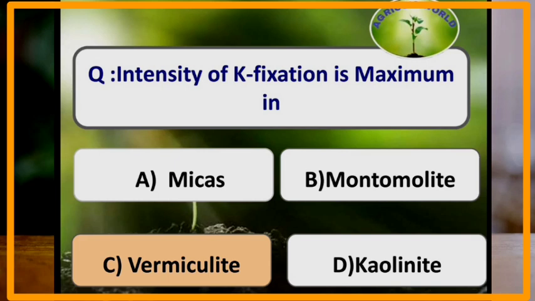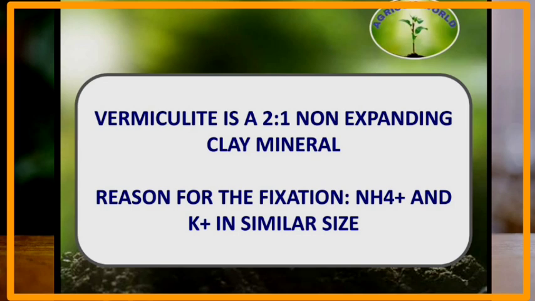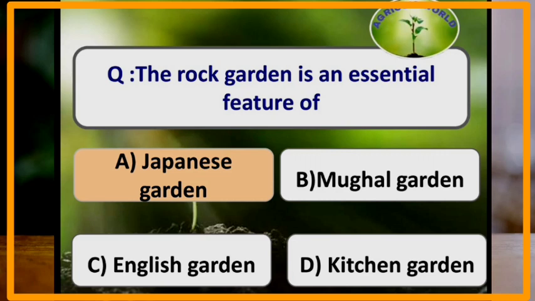Intensity of K fixation is maximum in vermiculite. Vermiculite is a 2:1 non-expanding type of clay mineral. Reason for the fixation is ammonium ion and potassium ion are of similar size. The rock garden is an essential feature of which of the following? Rock garden is an essential feature of Japanese garden.